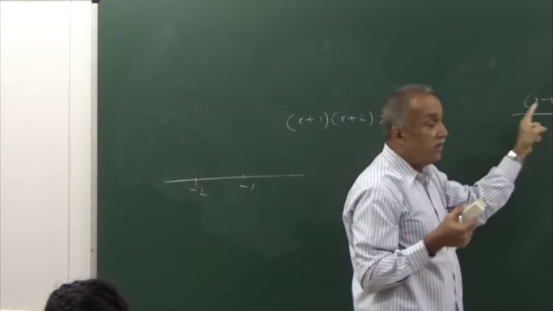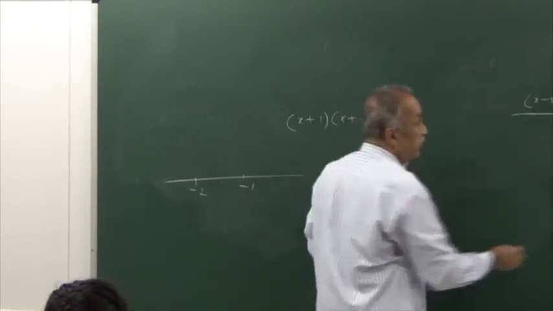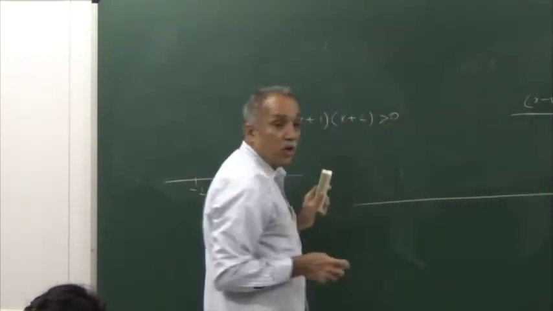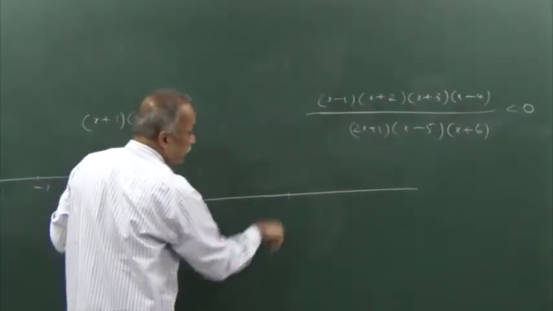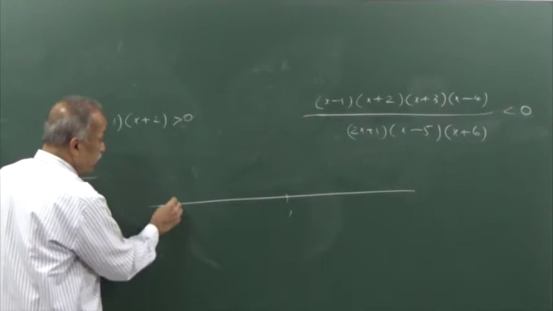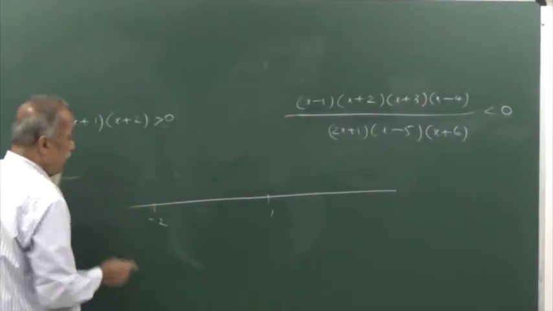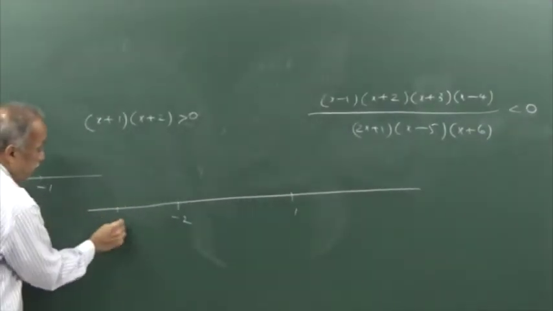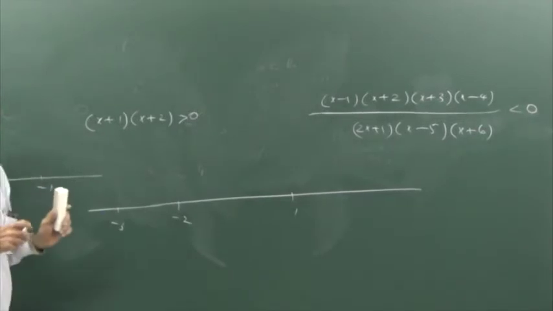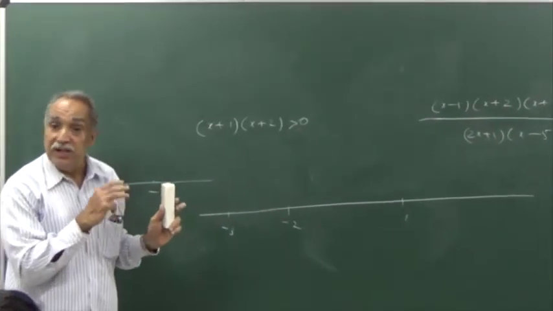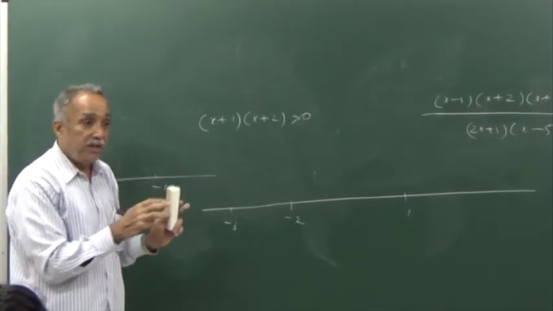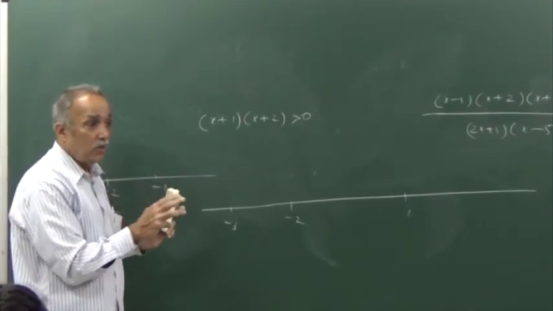What are the points where the various factors vanish? Let us mark those points on the real line. One of the points is 1, another point is minus 2, minus 3. I am not marking the points according to scale, I am only giving importance to the positions, left side, right side, that part I am taking care of, scale I am not following.